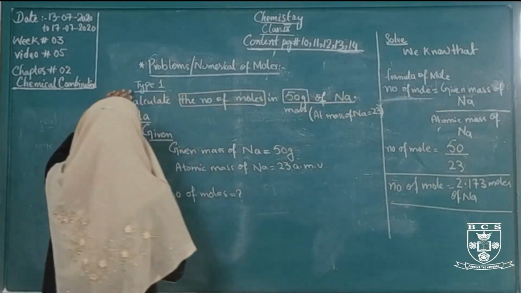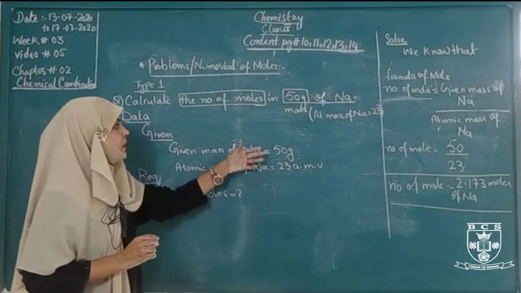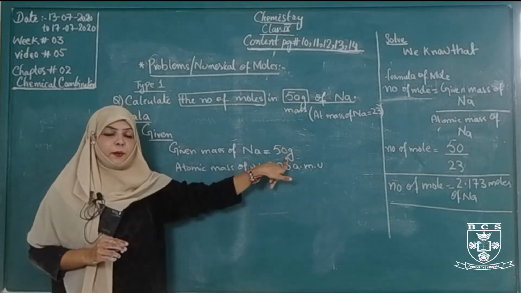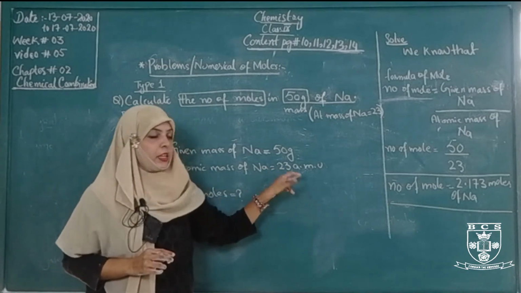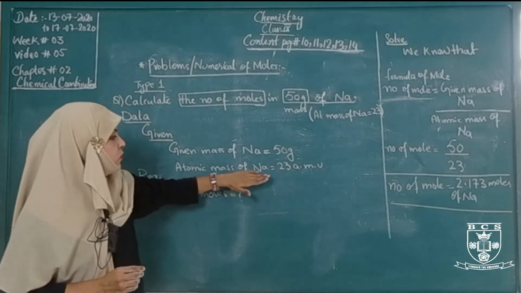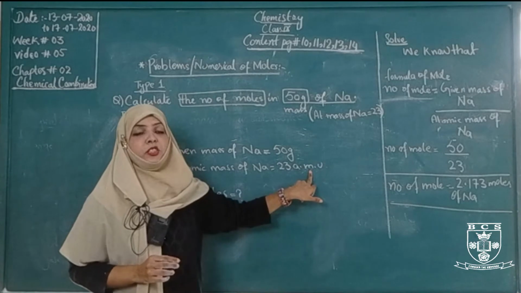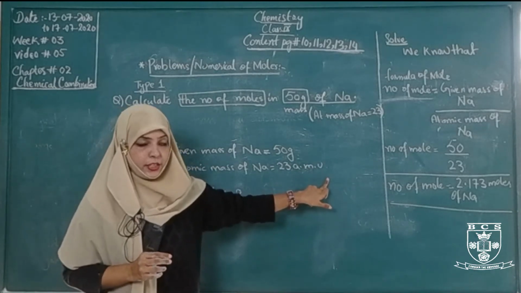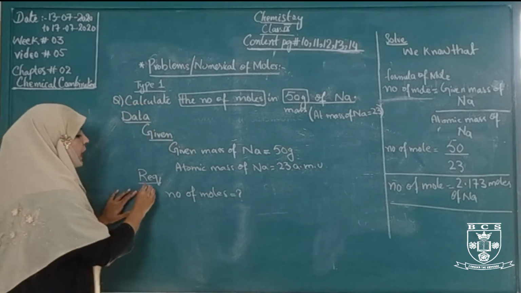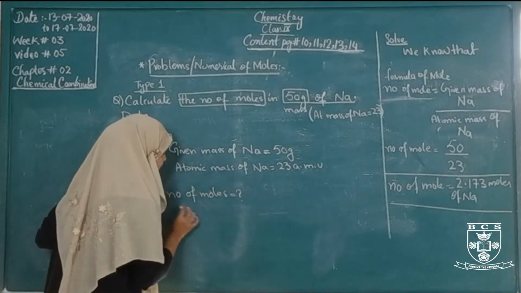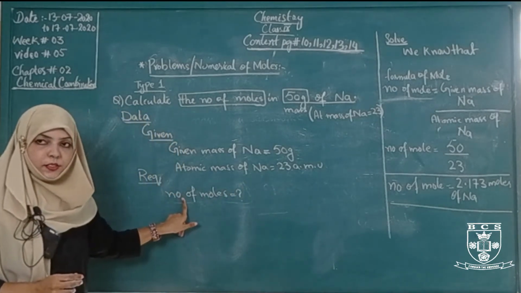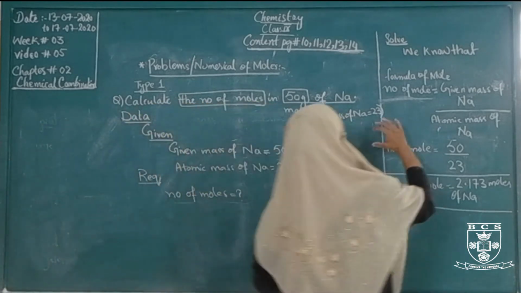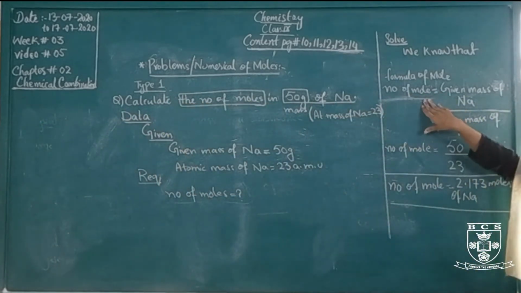So this is the type 1. Given mass of sodium is 50 gram and the atomic mass of sodium is 23. The unit of atomic mass is AMU, which stands for atomic mass unit. And after this, required: what do we have to find here? Number of moles. We apply the formula of number of moles, which we have to memorize.